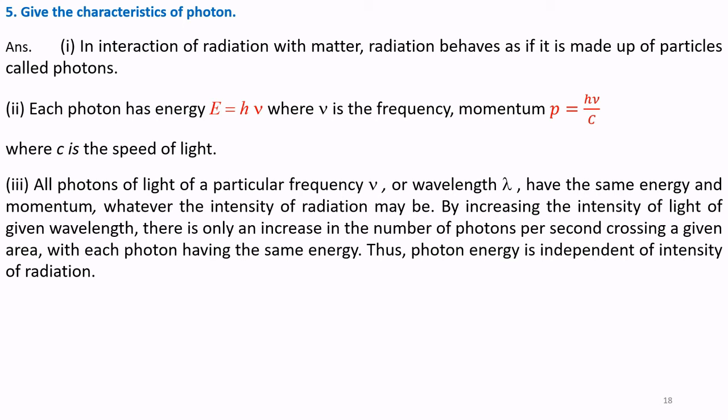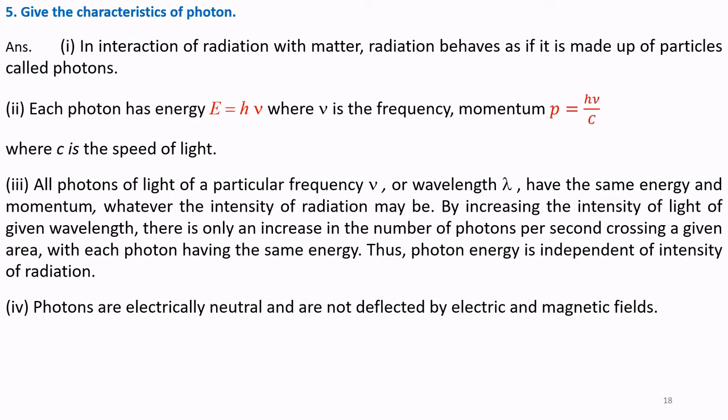By increasing the intensity of light of a given wavelength, there is only an increase in the number of photons per second crossing the given area. That is, intensity is directly proportional to the number of photons, or the other way, number of photons is directly proportional to the intensity of light, with each photon having the same energy. Thus, photon energy is independent of intensity of radiation.